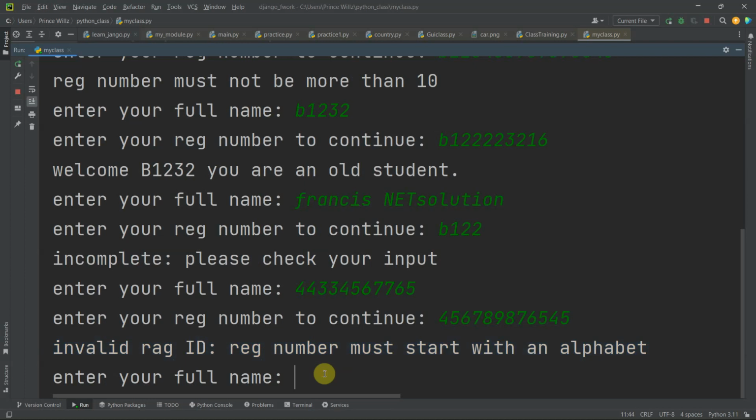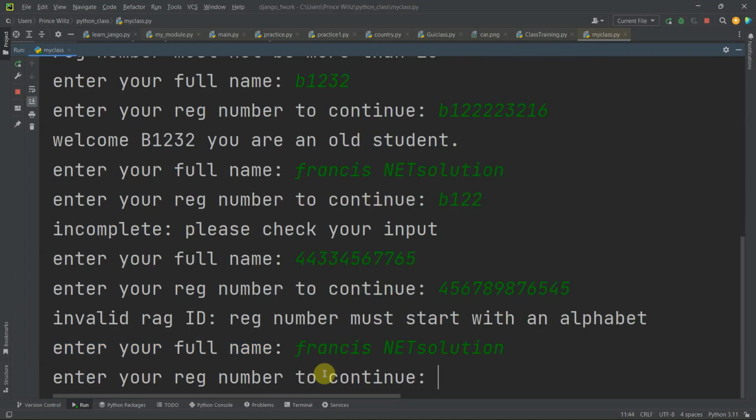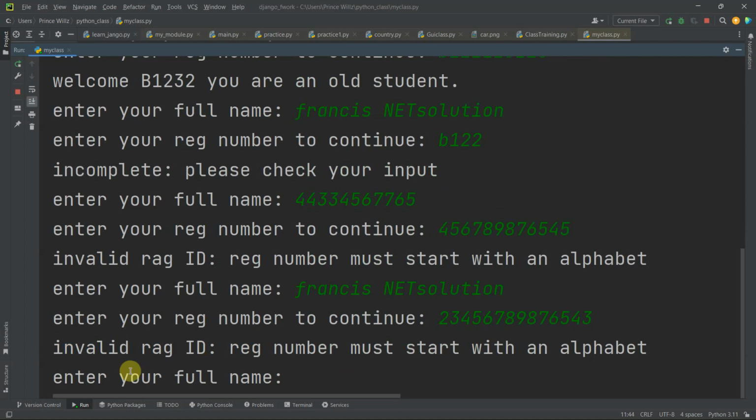Let me try it again. I enter my name, then I enter the range number, and hit enter. It says invalid range ID. Range number must start with an alphabet.